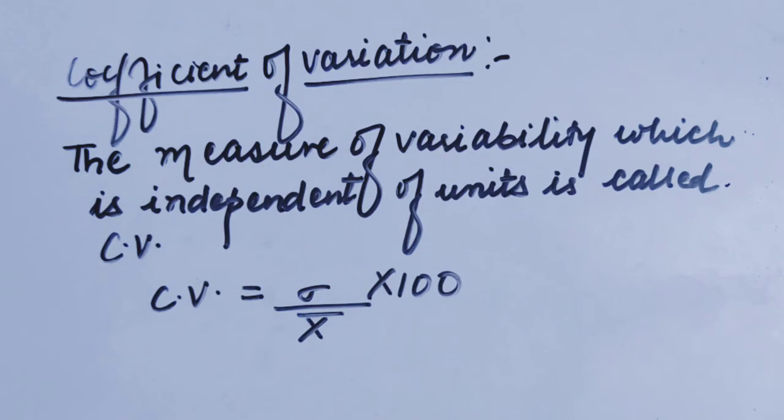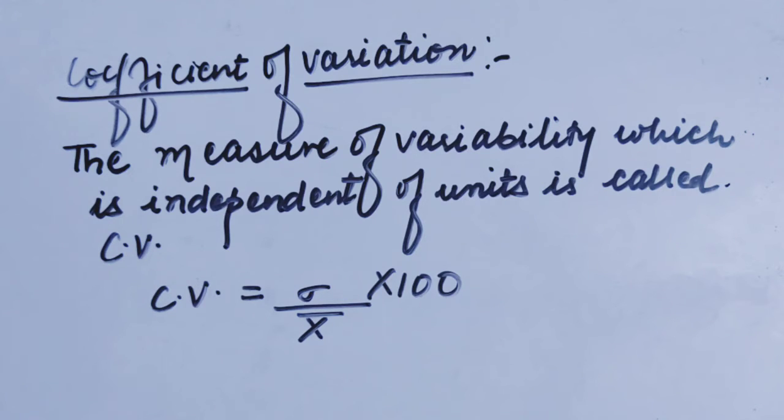Suppose we have two data sets, A and B. When they have the same units, like data set A is in rupees and data set B is also in rupees, you can easily compare with the help of the standard deviation. The data with the higher standard deviation has more variability.